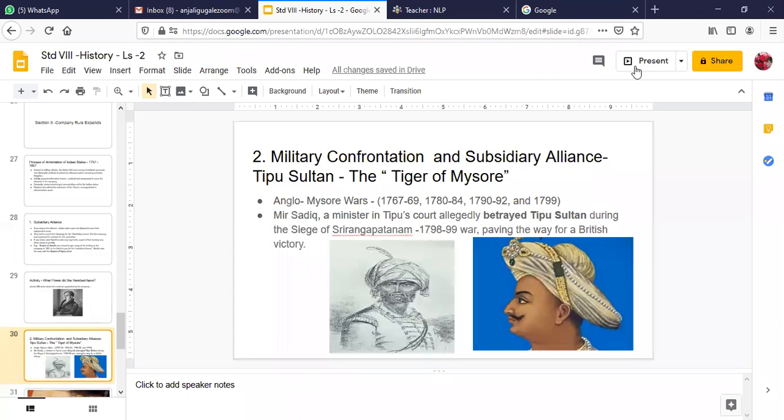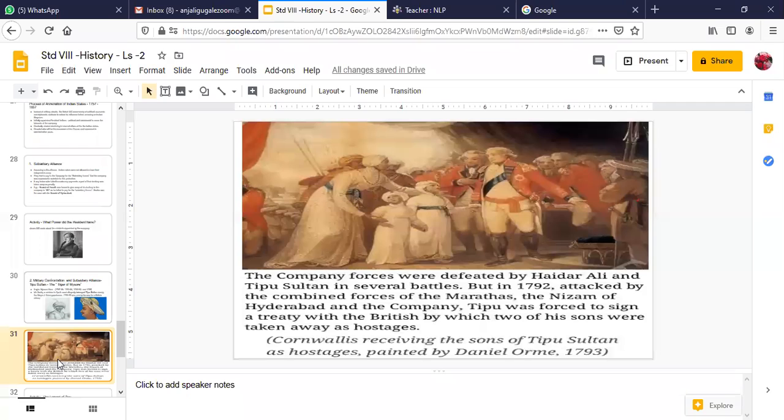Okay, so I was talking to you about the third Anglo-Mysore War. In this particular war, this picture shows you what happened. The company forces were defeated by Hyder Ali and Tipu Sultan in several battles, which means the previous two battles. But in the third battle, in 1792, Tipu was attacked by the combined forces of the Marathas, the Nizam of Hyderabad, and the company. Now, Tipu was forced to sign a treaty with the British by which two of his sons were taken away as hostages.